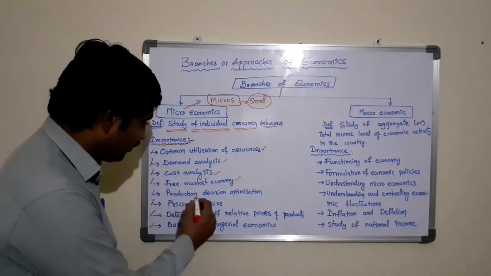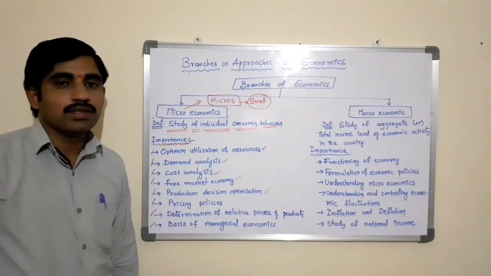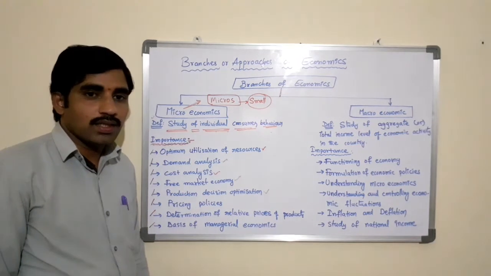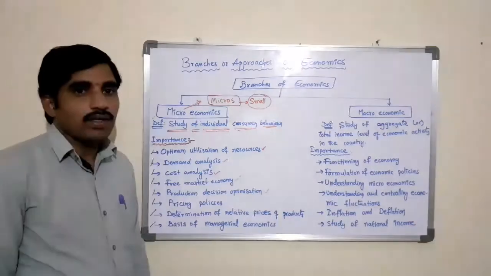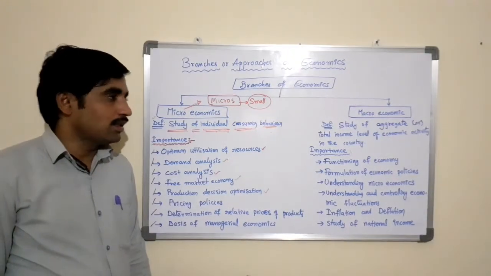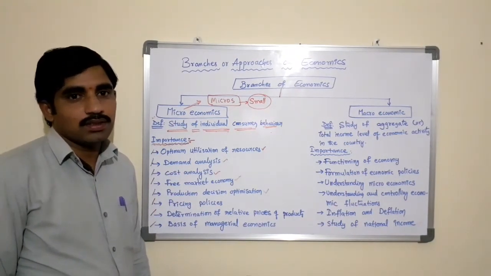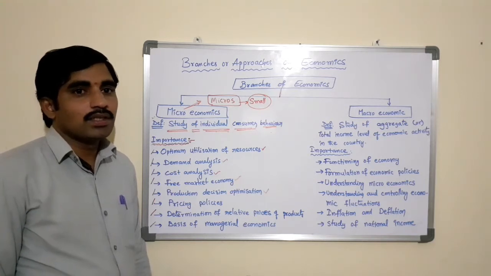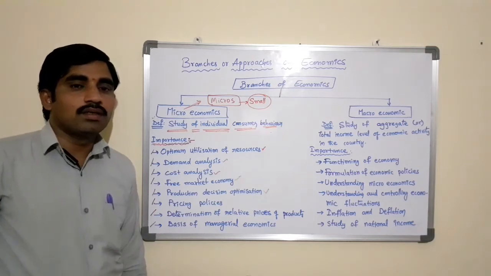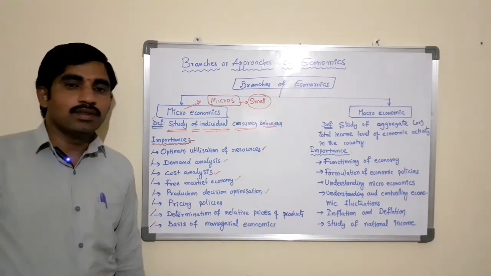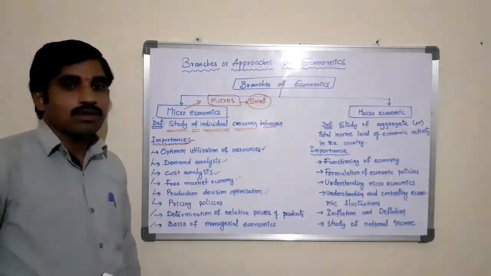The next one is production decision optimization. This is a very important decision that the producer has to take in the business or the company or the organization. So microeconomics deals with the different production techniques which help to find out the optimal production decision, which helps the decision makers to determine the factors needed in order to produce certain products or the services in the range of the products available.